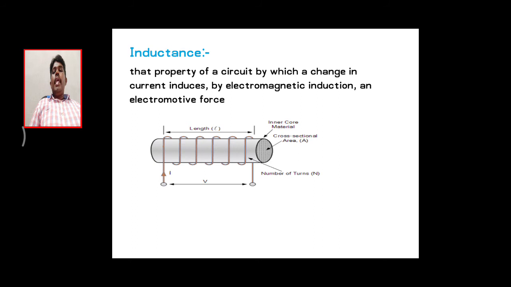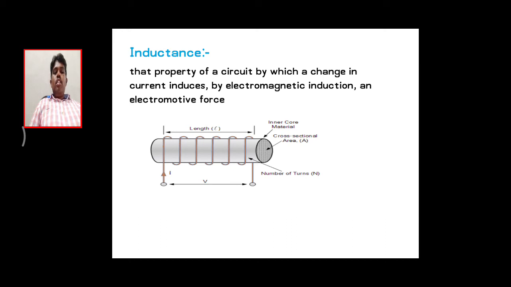Then coming to the inductor. First of all, how to form an inductor: I take a finite length of wire, which is twisted into a coil. That coil is called an inductor. The property of the inductor is that it stores energy in the form of a magnetic field.